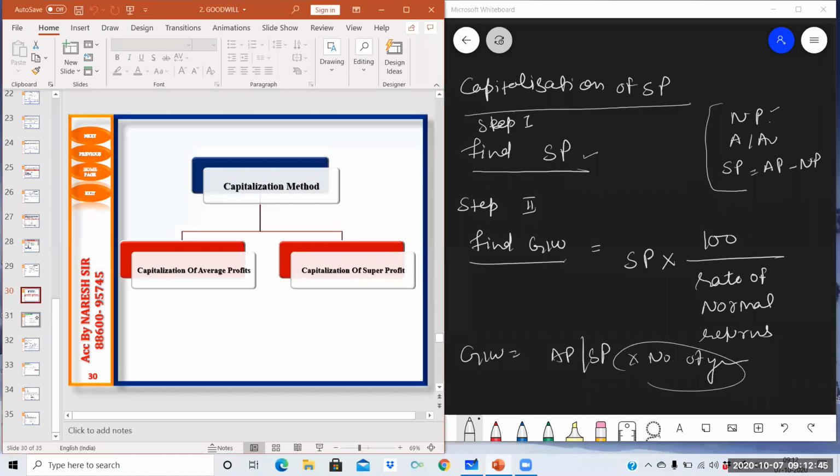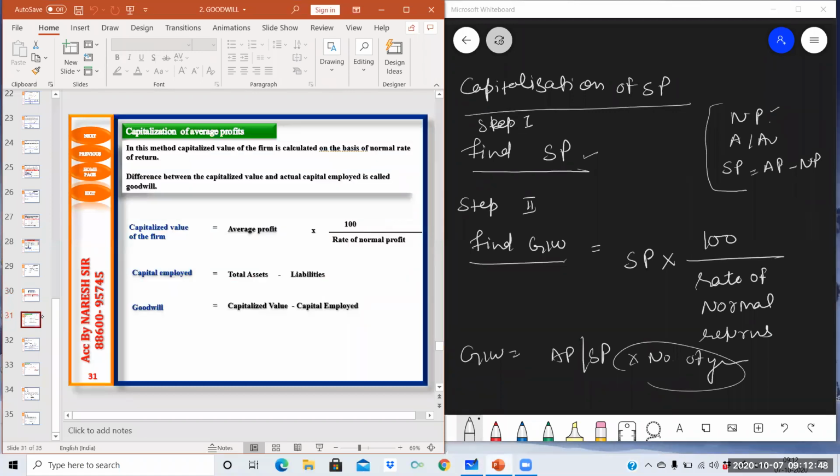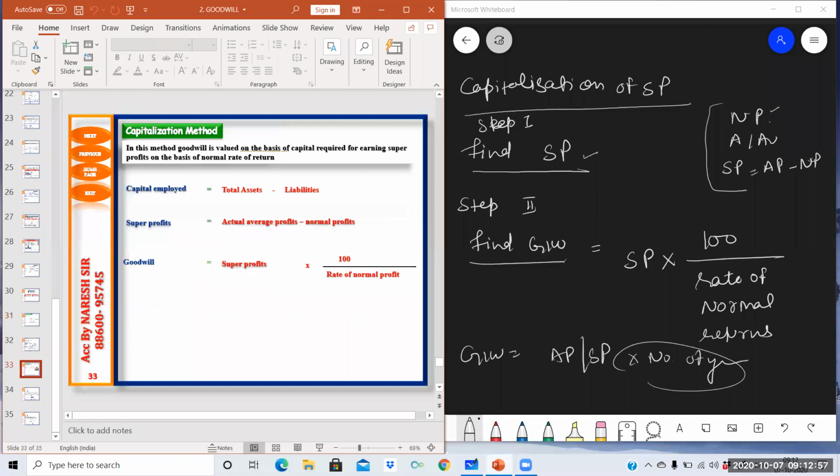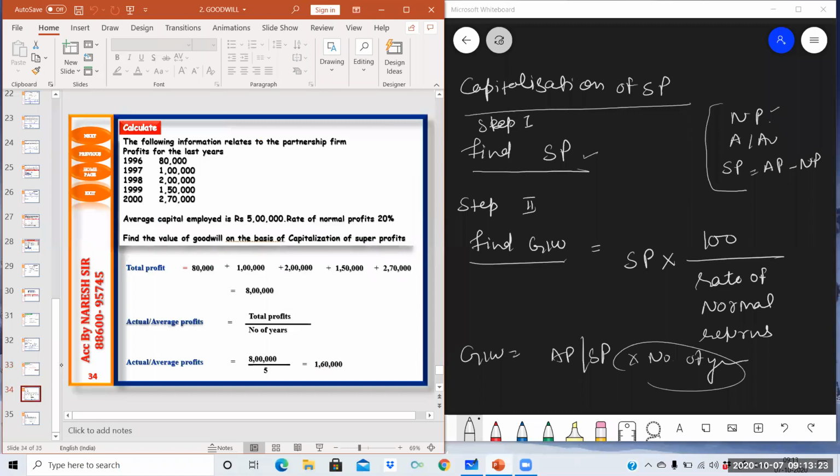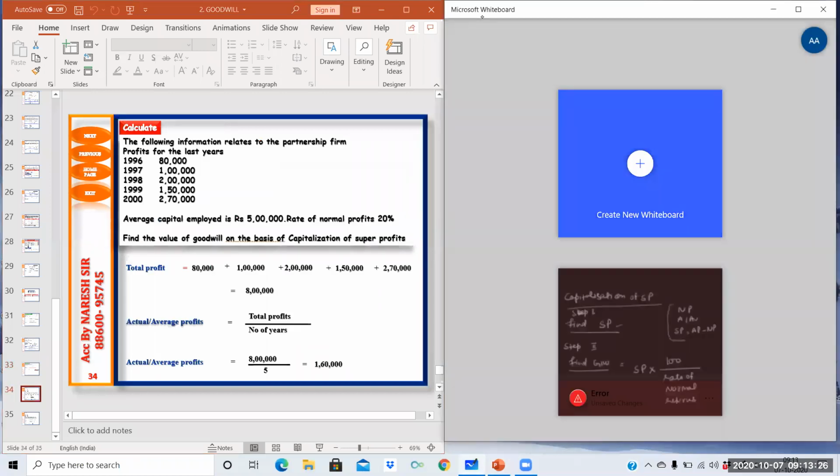Okay, let's do one or two questions. Yes, this is the formula which I have already introduced. Again, you will be in need of capital employed. In the same manner, you will be finding out capital employed, which I told you yesterday while explaining the super profit method. Total assets minus liabilities. Super profit, actual profits minus normal profits. Goodwill, super profit into 100 upon rate of normal profit. So let's do one question using this method.